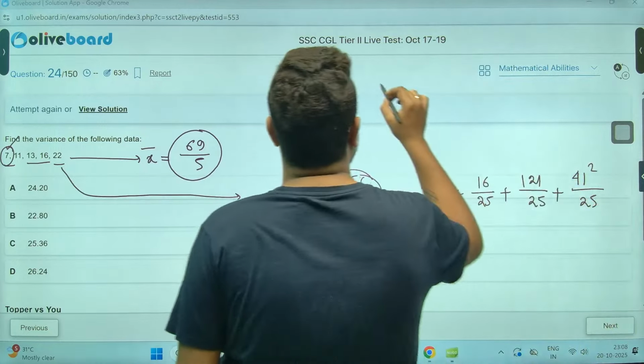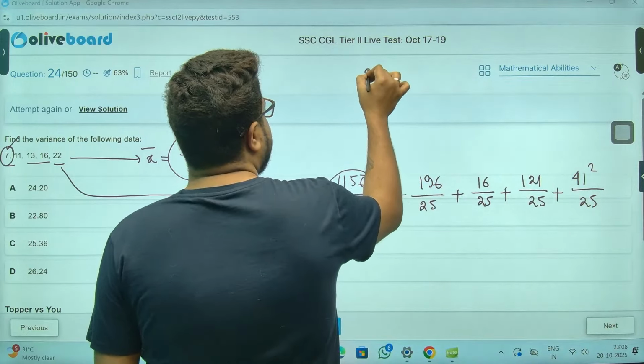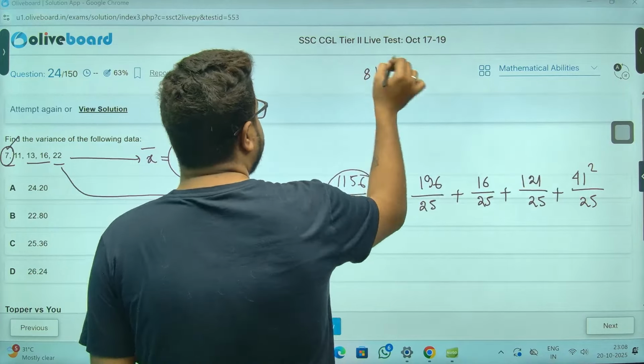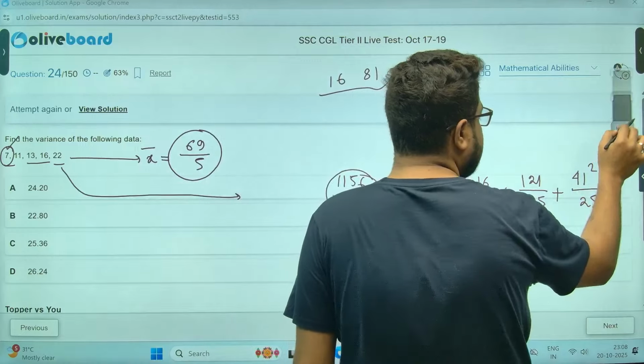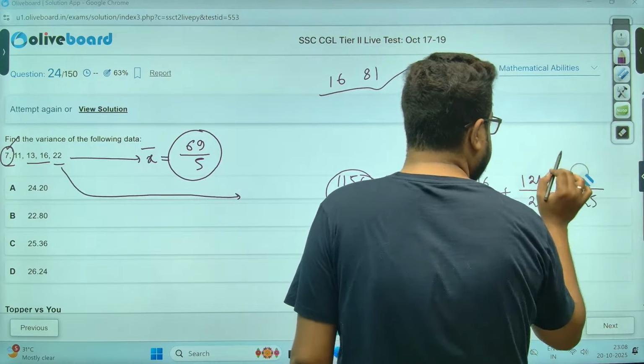41 square kitna hota hai sir? So 9 less meaning 81, and sir 25 minus 9 that is 16. 1681.